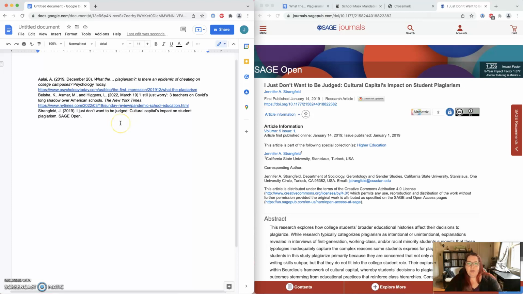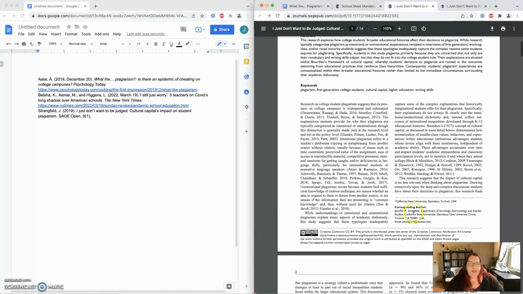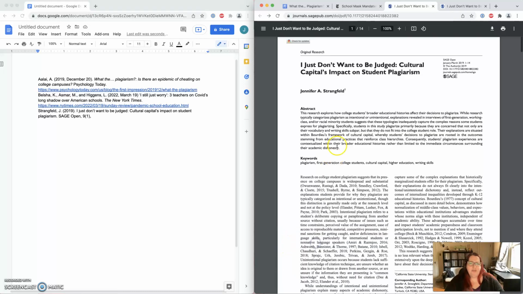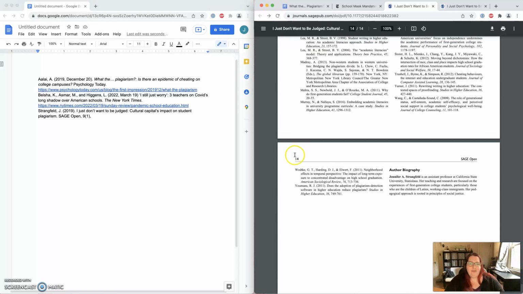So the volume goes first, so it's volume 9, and then in parentheses the issue. You put a comma, and then you put the page range that this is on. So if we go back to the actual article itself, so page range 1, it isn't marked there, but we have 2 here, so we can assume this is page 1 through 14.